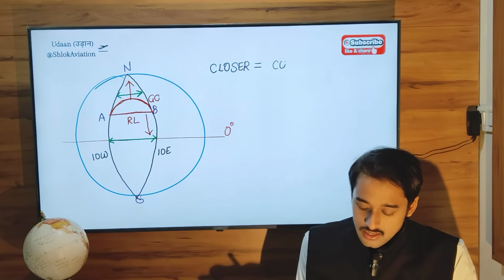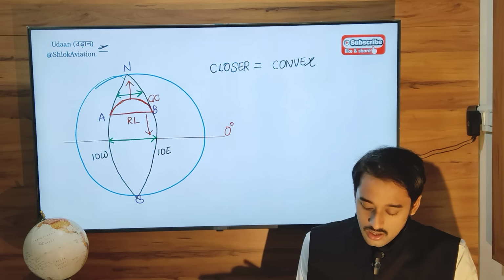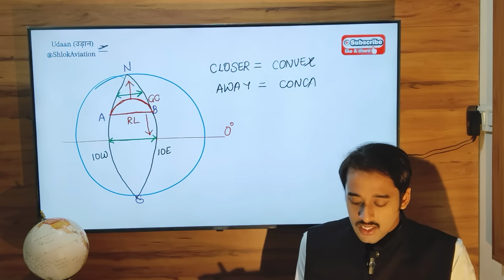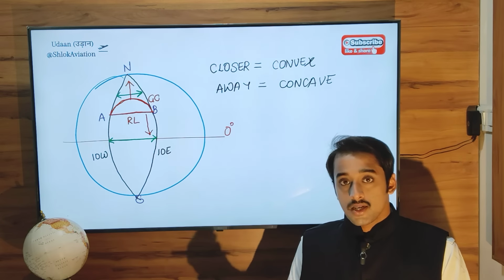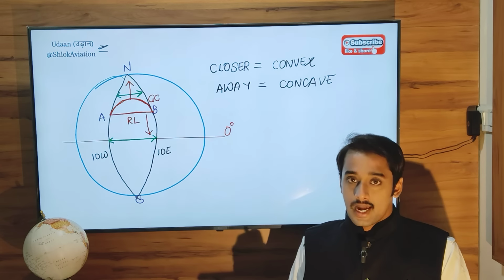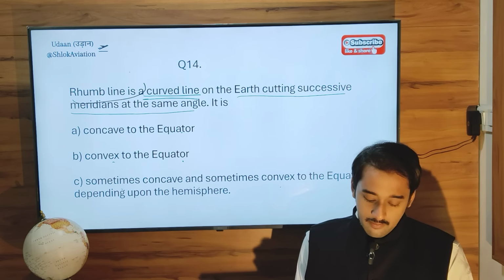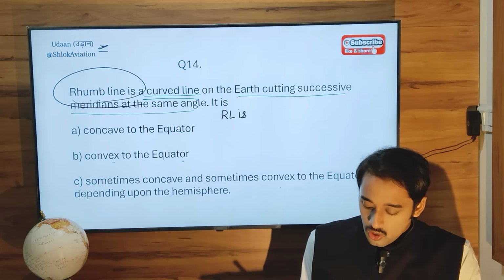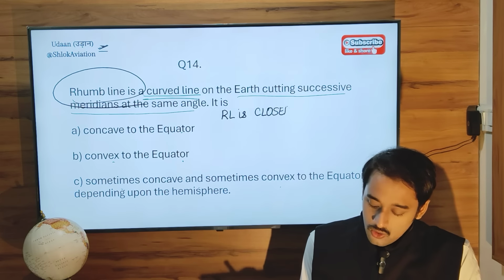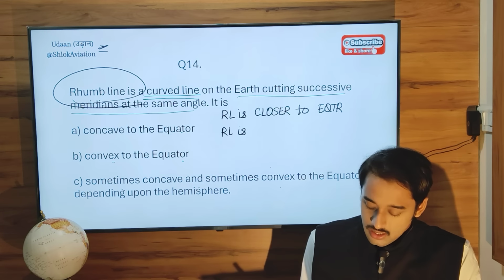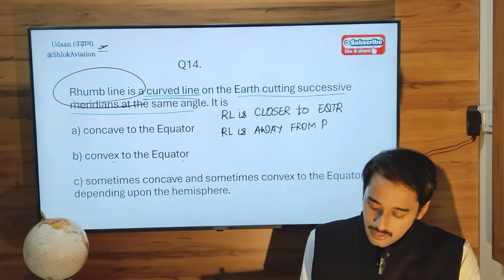Now the words they use here: for closer, they use convex, and for away from something, that means concave. So remember these synonyms. Closer means convex, away from something, from the equator or away from the pole, that means concave. So now over here they are talking about the rhumb line. So I know that the rhumb line is closer to what? To the equator. Rhumb line is away from the nearest pole.